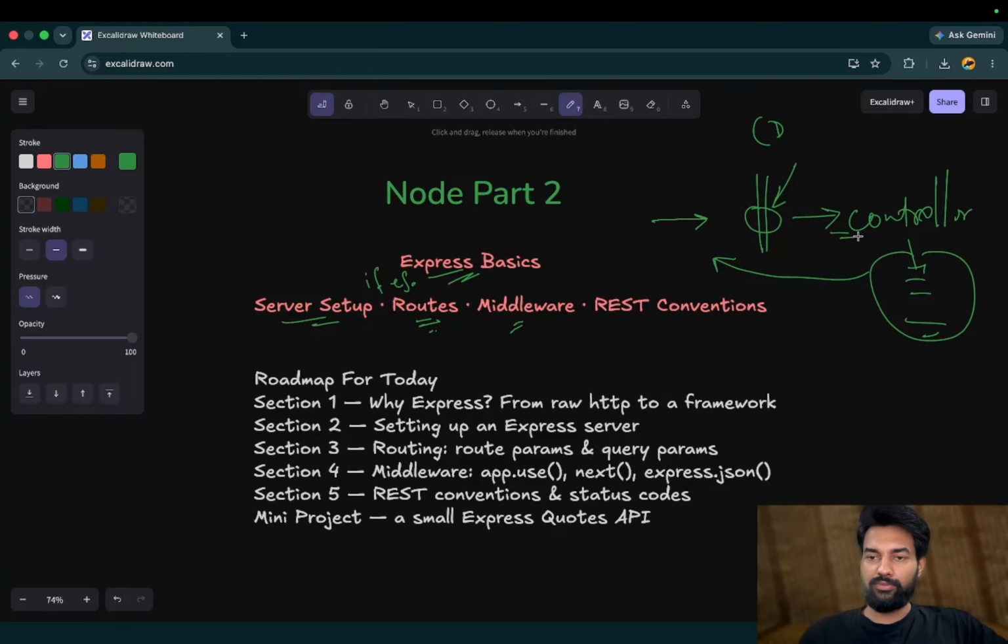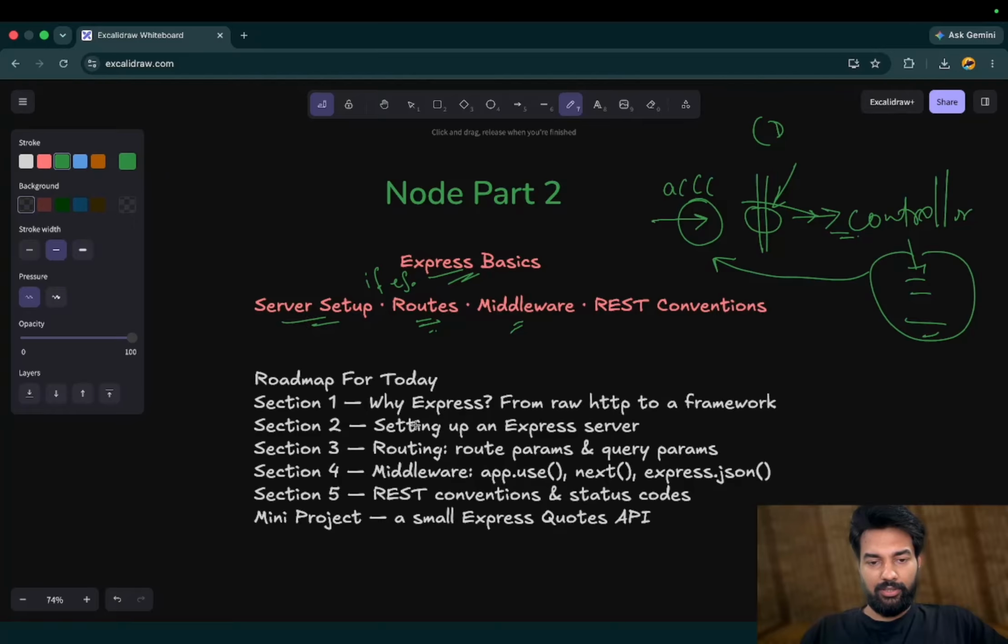Similarly here, if our APIs are protected, like the dashboard APIs, I need to check in middleware that this user has a validation key, which is an access key, and only then allow them to the controller. So you will learn all those things. I'm just giving an example.